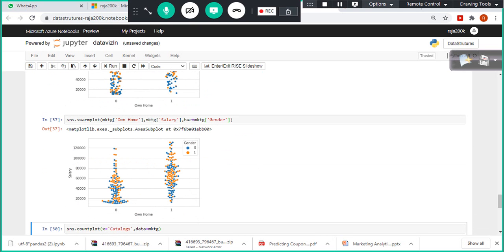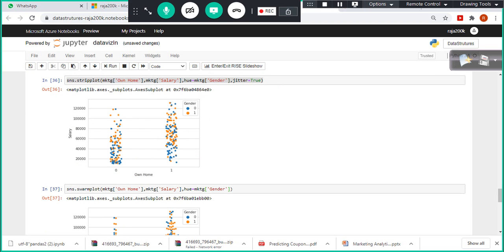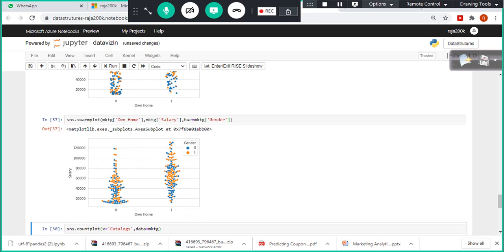See here, you can see that the majority of the males are here, and few females are here and few females are there. But when I looked at this, I thought the female and male were equally clustered from here to here. But when you look at this, between here to here, only males are there, only a few females. Here a little more females are there, but from here to here only males are there.